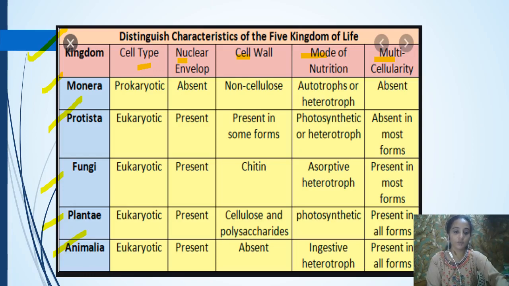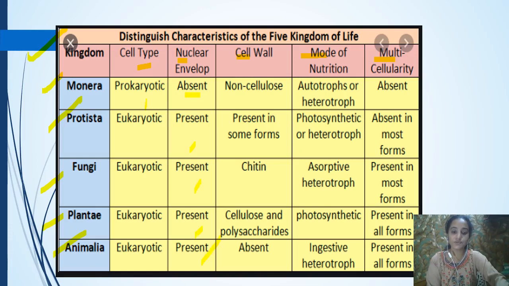So the first one, Monera, they are prokaryotic, and only the Monera is prokaryotic, and the rest are eukaryotes. Eukaryotes, we know, have a proper cell wall, a proper cell membrane, and all the cell organelles are present. There is a proper nucleus. Now, what about the nuclear envelope? In Monera it is absent, but in all others it is present.